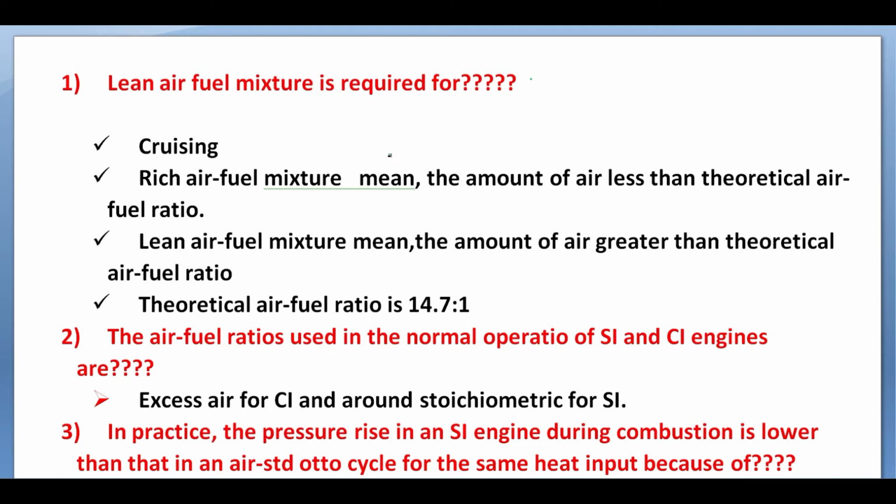At warming up condition, the coolant temperature is still low, which makes vaporization of the fuel worse and also makes ignition worse. So in this case also, a rich air fuel mixture is still needed.